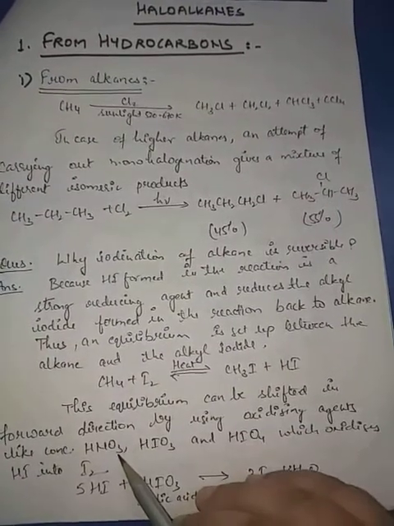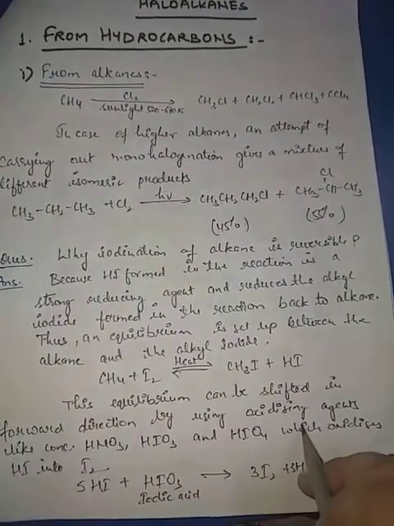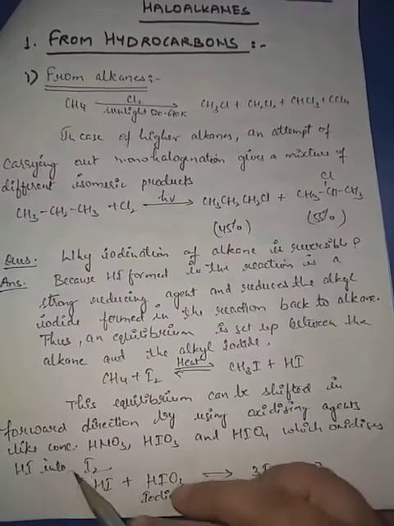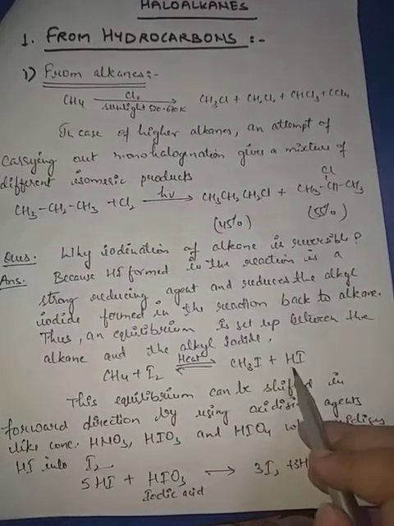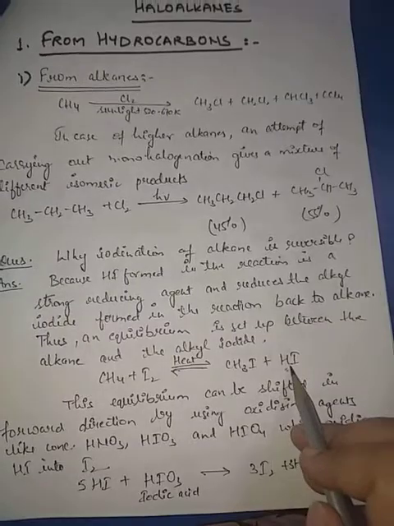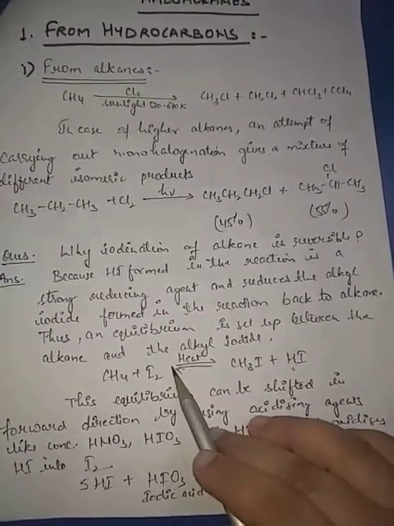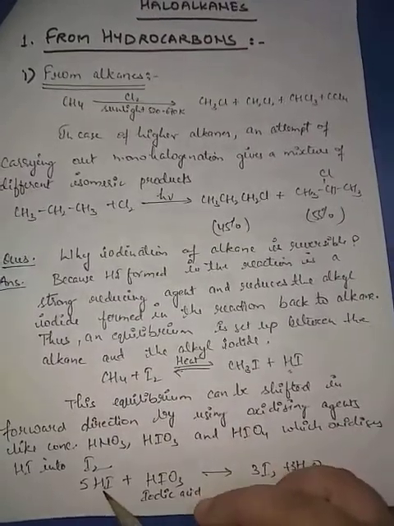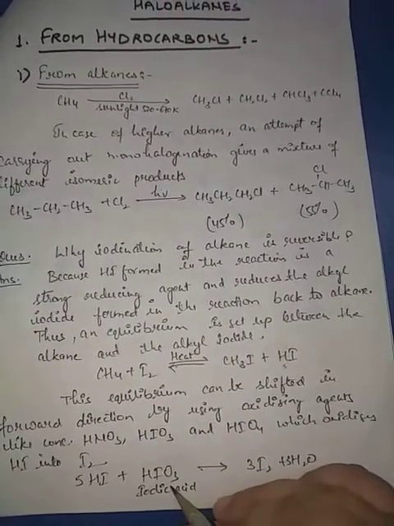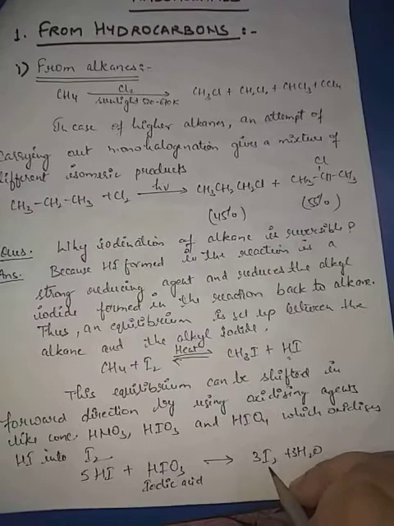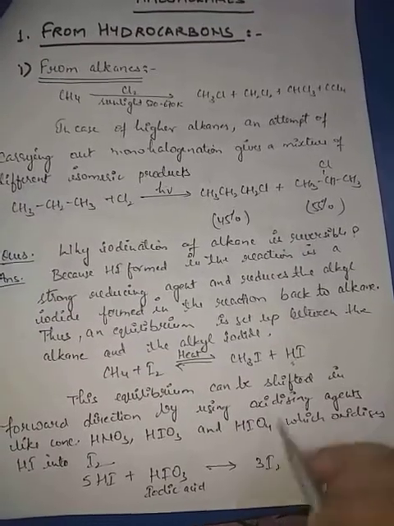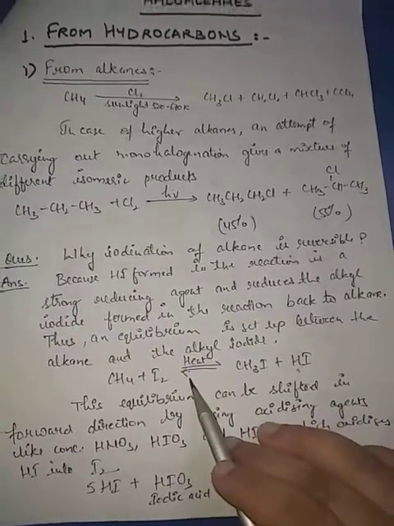We can use nitric acid, iodic acid and so on, which will oxidize the evolved HI into iodine. If the HI is converted into iodine, the backward process will stop. HI reacts with iodic acid to form iodine, and when iodine is formed, the backward reaction stops.